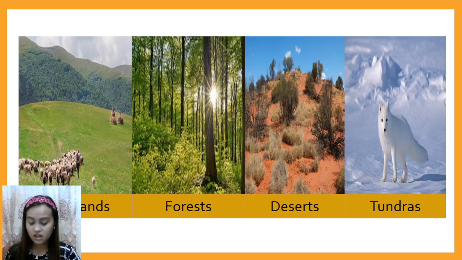That is a storage of water for them to live. Most of the animals in a desert are nocturnal animals. So, nocturnal, night animals. They hunt food only during night time.